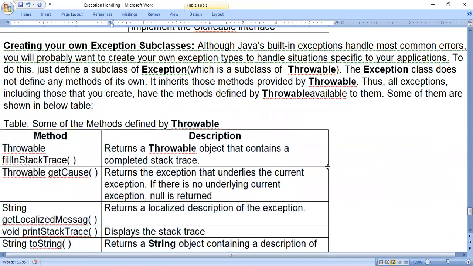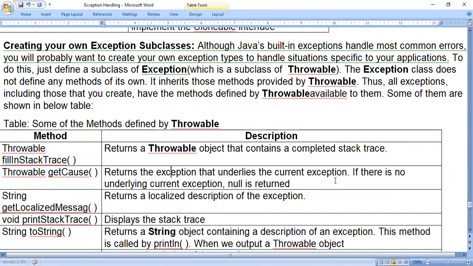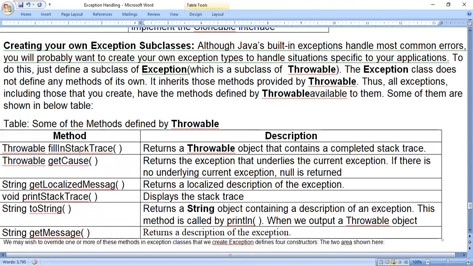Throwable fillInStackTrace, with a capital I here, returns a Throwable object that contains a completed stack trace. Throwable getCause returns the exception that underlies the current exception.